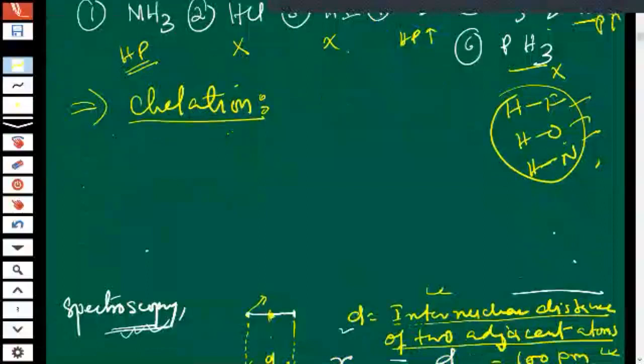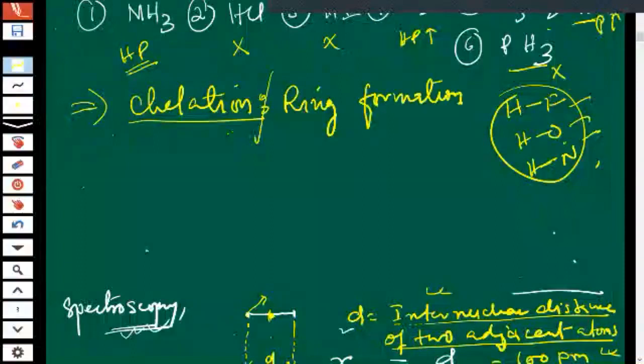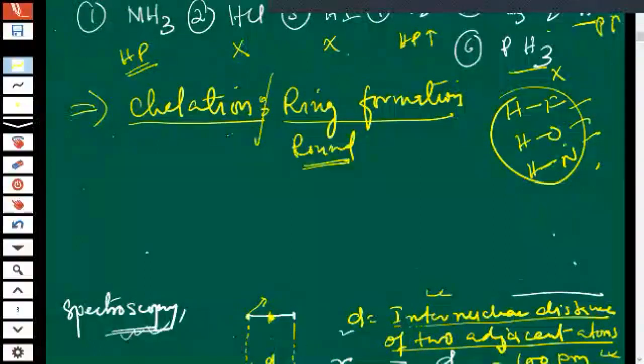This is the term: ring formation. Do you know ring? A ring means round, a round structure. Chelation means ring formation. It is the standard name for ring formation.